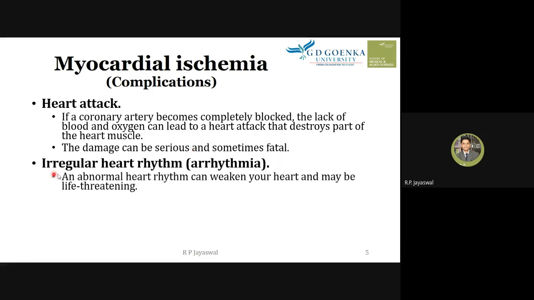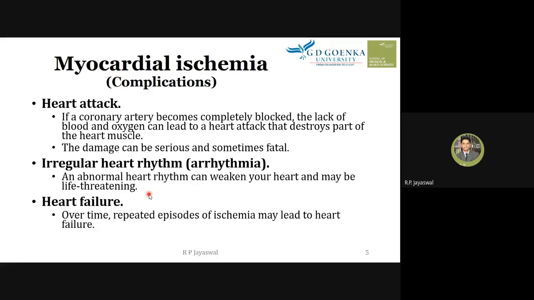Second complication is irregular heart rhythm. We call it arrhythmias, where the abnormal heart rhythm, that is, heartbeat, can weaken your heart, and may be a life-threatening condition. So this myocardial ischemia can lead to arrhythmias, which can weaken your heart, right?